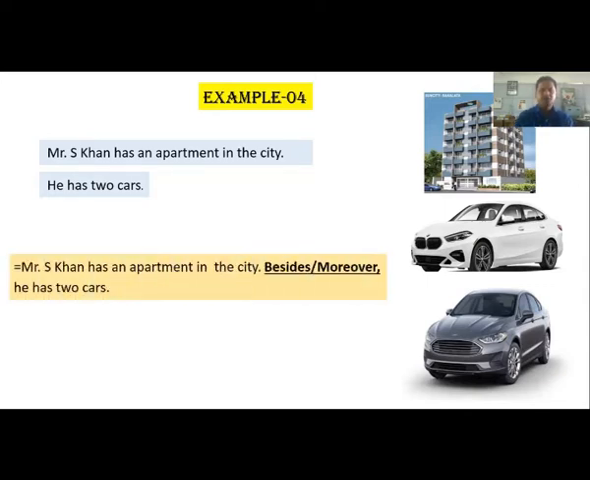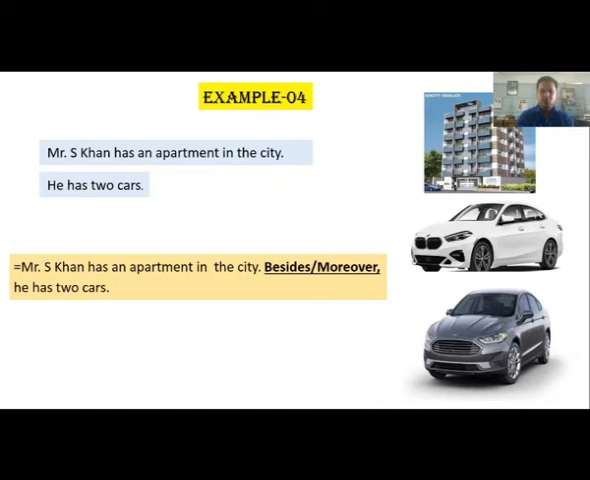Here I have used besides or moreover. Students, Mr. S. Khan has an apartment in the city. He has 2 cars. That means besides or moreover, he has 2 cars. He has something more. We are going to add more information here. That's why I have used besides or moreover. So it is very easy.